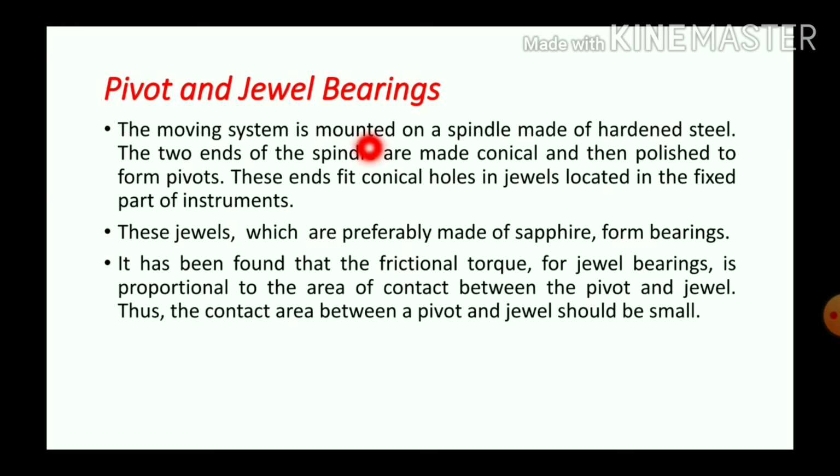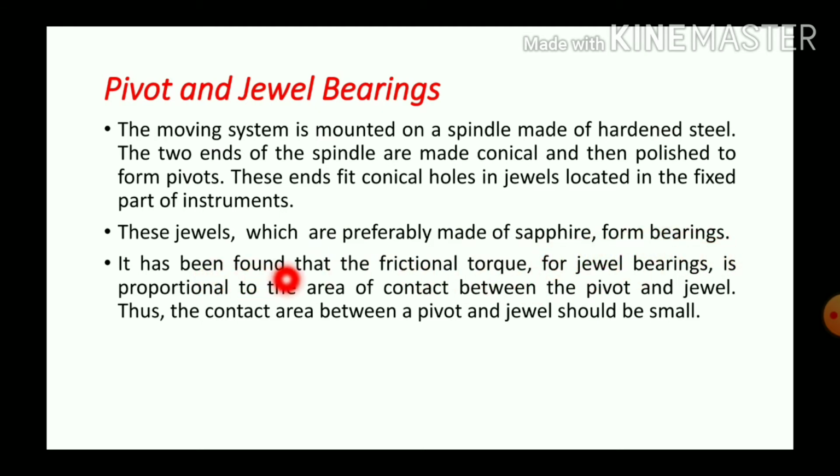The moving system is mounted on a spindle made of hardened steel, as I already told. The two ends of the spindle are made conical and then polished to form pivots. And these ends fit conical holes in jewels located in the fixed part of the instrument. These jewels, which are preferably made of sapphire, form bearings.